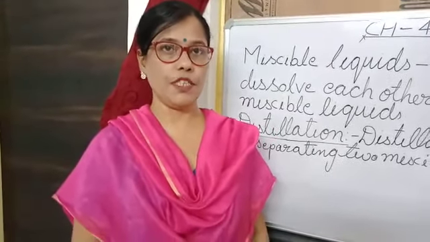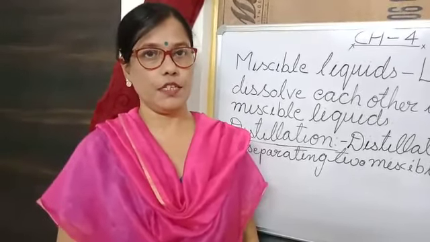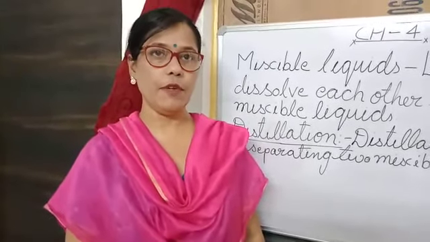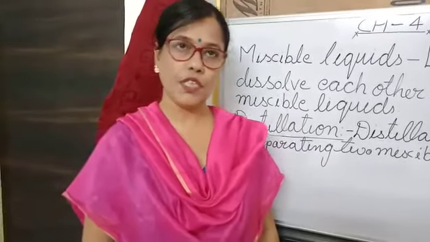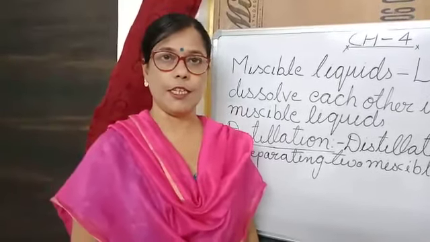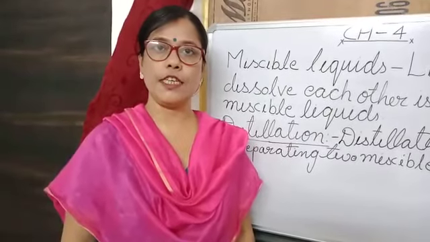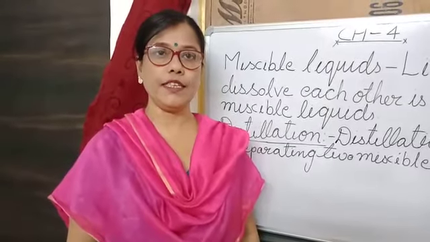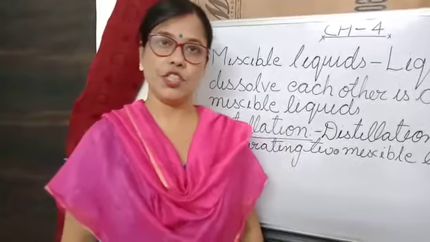Such a type of mixture we will separate by a different method of separation. We have studied different types of separating methods. Today I have taken a different method of separation. Which type of mixture have I taken today? A mixture of two miscible liquids, liquids which dissolve in each other. Such a mixture gets separated by a different process, called the distillation process.